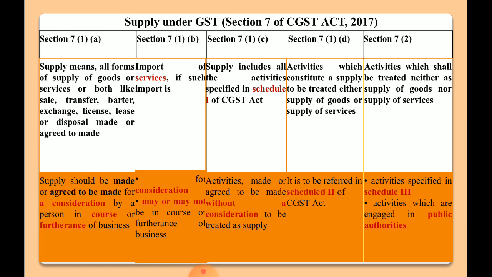Schedule 2 of the CGST Act provides the list of supply of goods and the list of supply of services, so that there could not be any point of confusion between the goods and the services. And Schedule 3 of the CGST Act talks about the activities which shall be treated neither as supply of goods nor as supply of services.